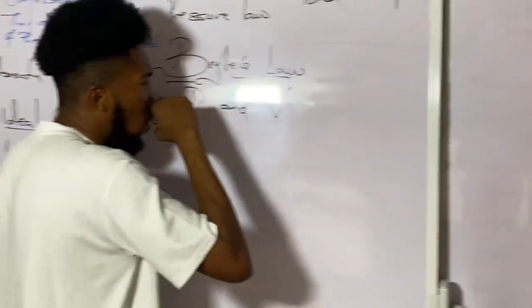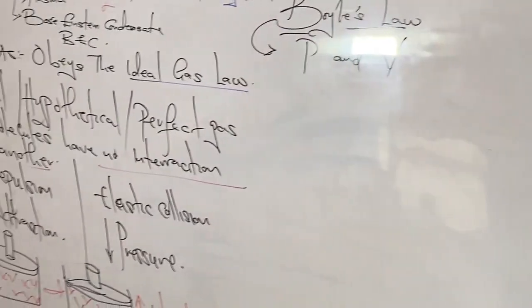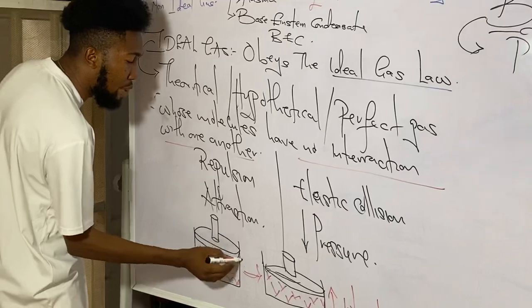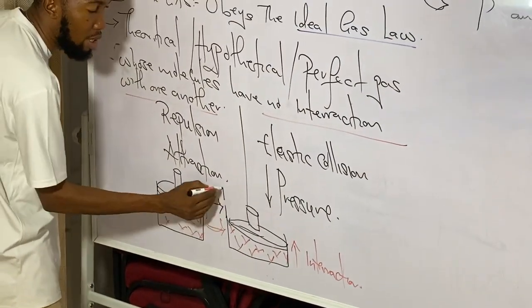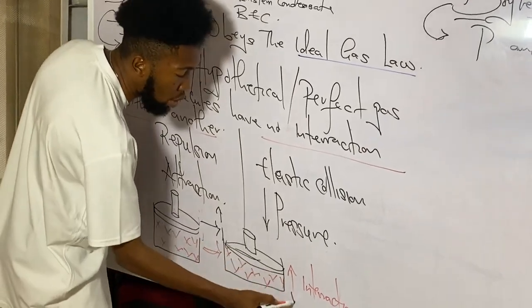And what was he able to point out? He found out that whenever we increase the pressure, just like here now, pressure was low here. So when you increase the pressure, what happened? When we go from here to here, we increase the pressure. When we increase the pressure, what then happened? We found out that the volume did what? Reduced.